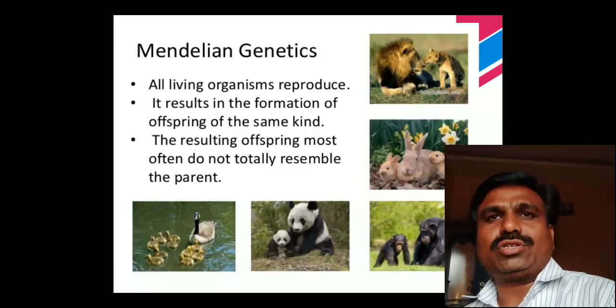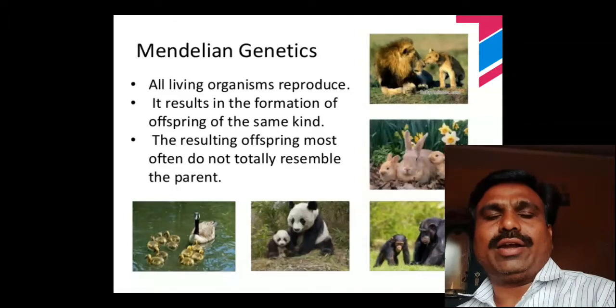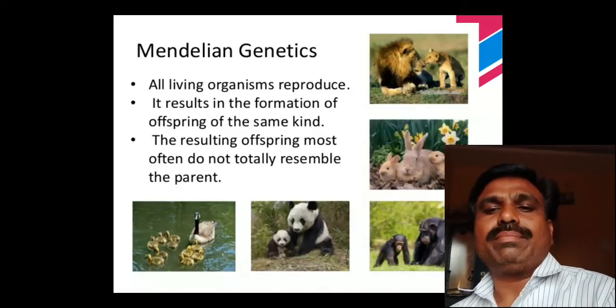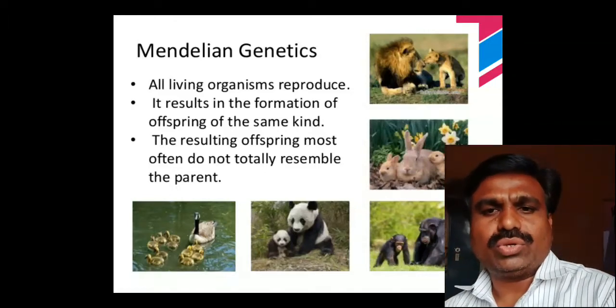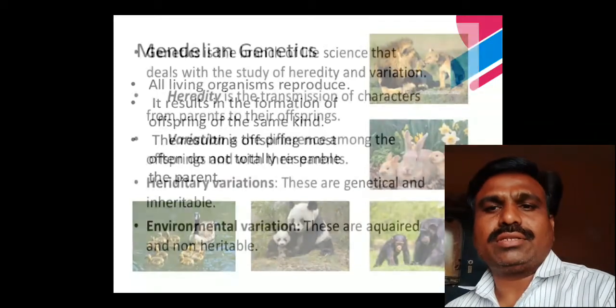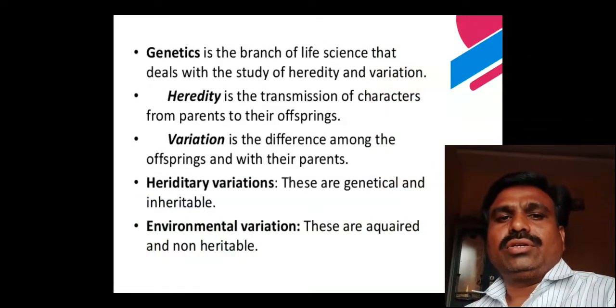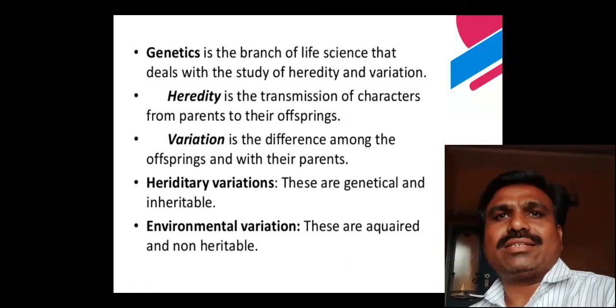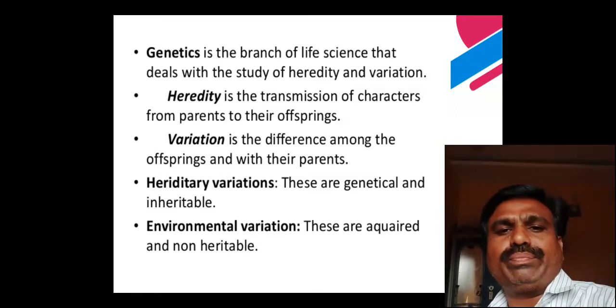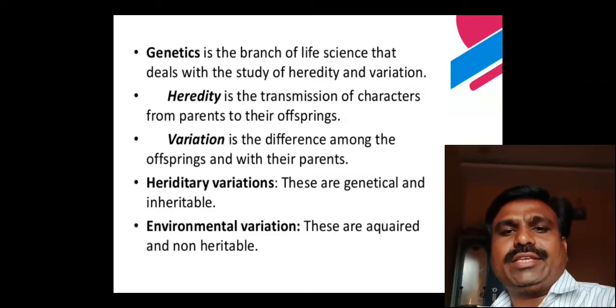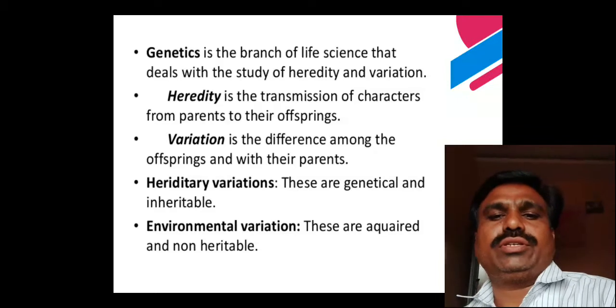Not totally identical, but resembling in some characters. So, in this resemblance in some characters, genetics was defined by William Bateson in 1902.